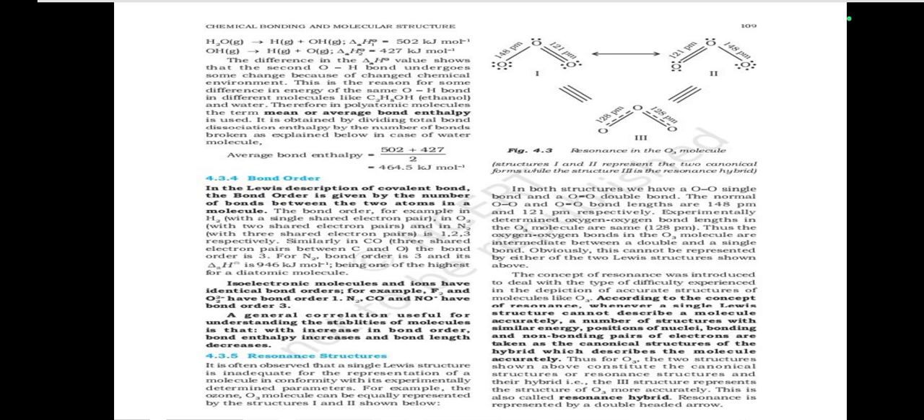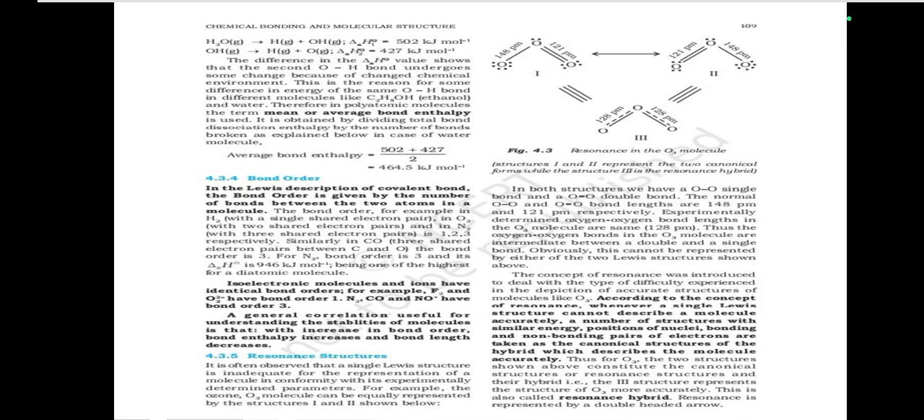It is often observed that a single Lewis structure is inadequate for the representation of a molecule in conformity with its experimentally determined parameters. For example, the ozone (O3) molecule can be equally represented by structures 1 and 2 shown below.